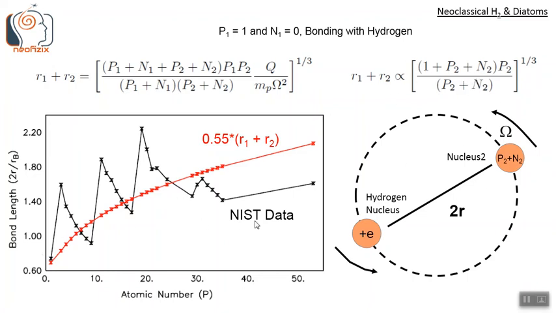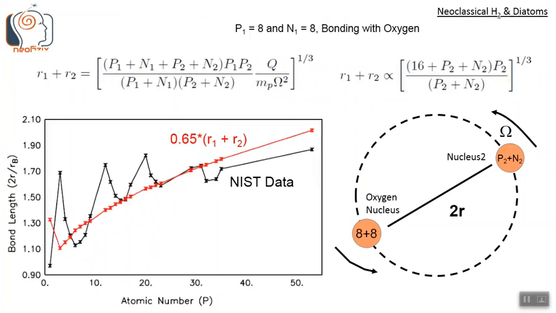So here we see this black line is from the NIST data of hydrogen bond lengths with other elements, and this red line is what we predict. Red line is 0.55 into this expression, cube root here. So we see the red line pretty much captures the general trend of the bond lengths measured in the data, as seen in the data.